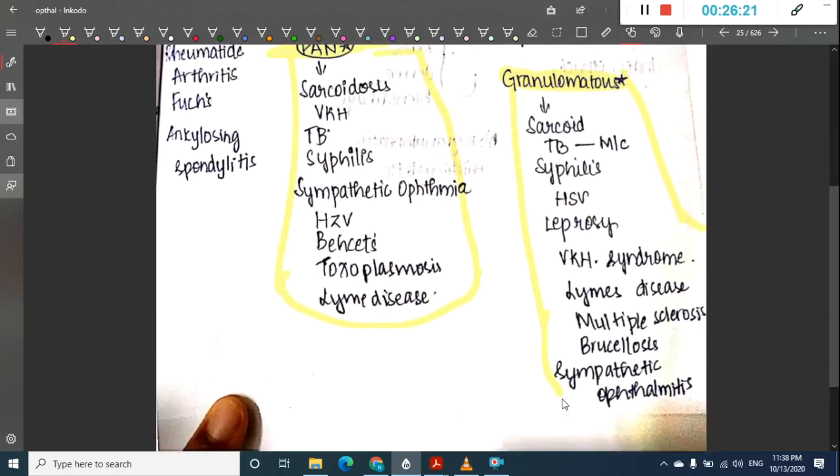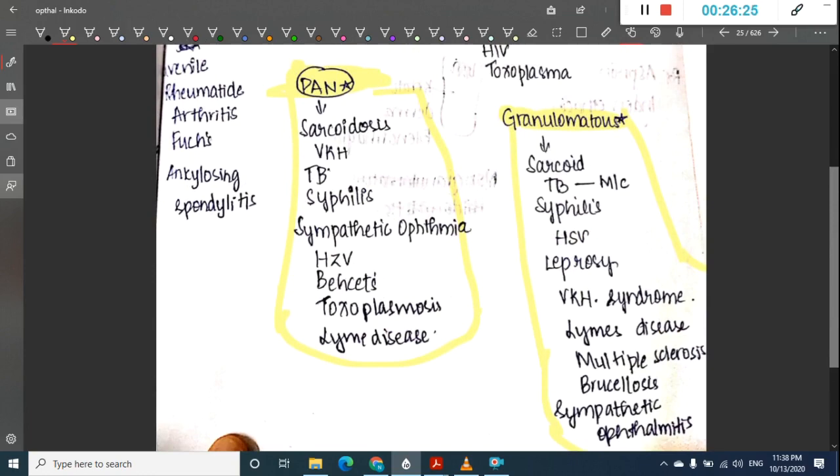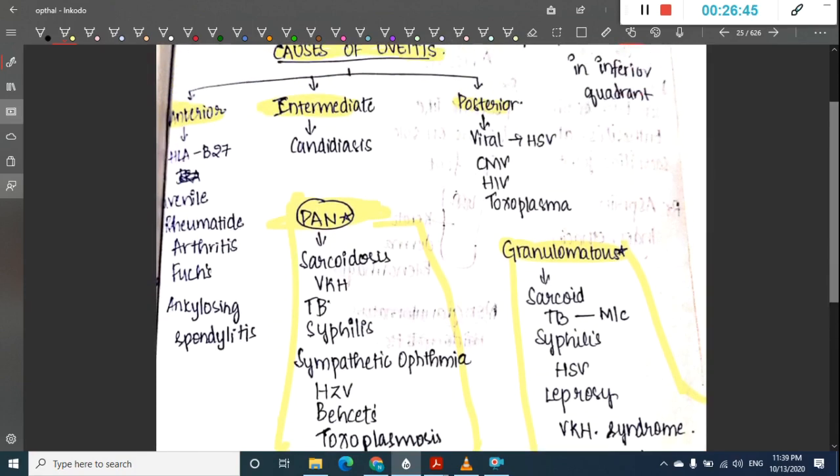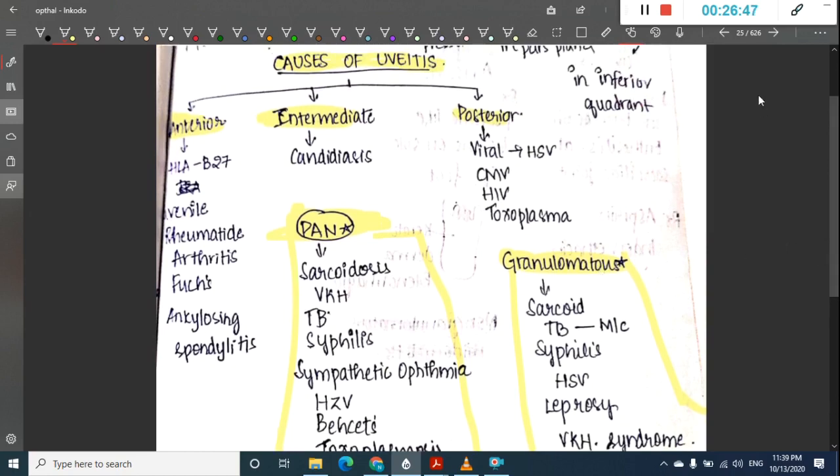There can be granulomatous uveitis also. Granulomatous uveitis can occur in sarcoidosis, tuberculosis, most commonly in tuberculosis, syphilis, HSV, leprosy, Vogt-Koyanagi-Harada syndrome, Lyme disease, multiple sclerosis, brucellosis, and sympathetic ophthalmitis. So in all these conditions we can see granulomatous uveitis.